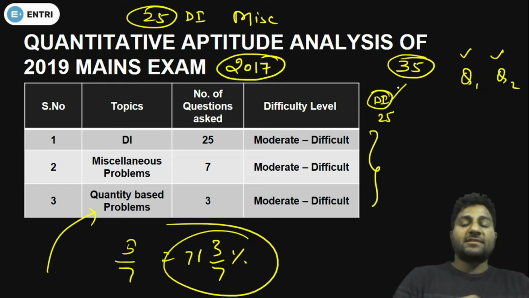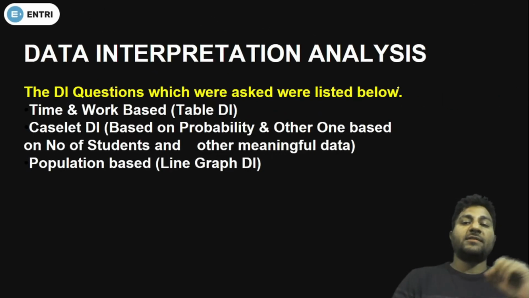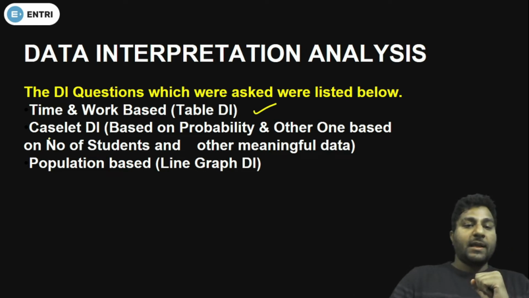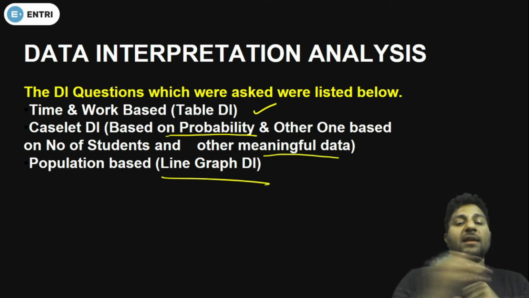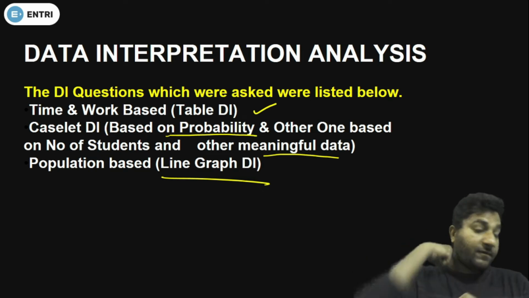Okay, so let's discuss what kind of problems they have asked in the 2019 paper. Look at this, data interpretation analysis. The DI questions which were asked are listed below, okay? Time and work DI, table DI, caselet DI based on probability. Look at the topics, look at the arithmetic topics they have chosen. They chose some very interesting and some very tricky topics. If you don't know the concept of those topics, you might not be able to perform well in the examination. Other one based on number of students and other meaningful data. Okay, population based, line graph DI. All right, line graph DI.